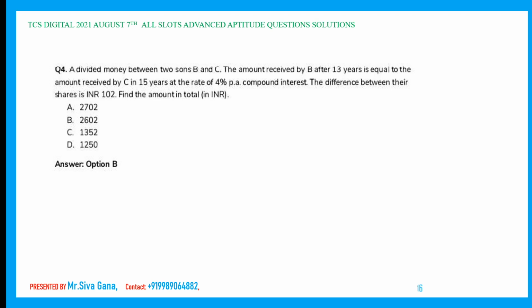Amount received by B, see here. Amount received by B in 13 years is equal to amount received by C in 15 years. Right? Rate of interest is the same. Mode of interest is also same. So therefore, what we can say, the amount got by B should be greater than amount got by C from A, right?